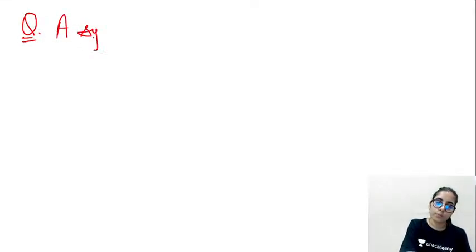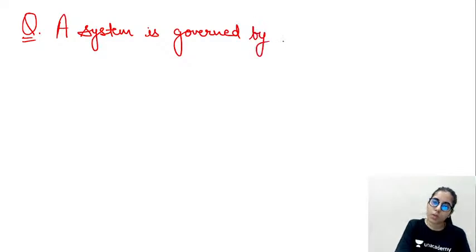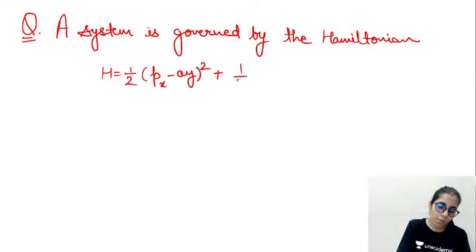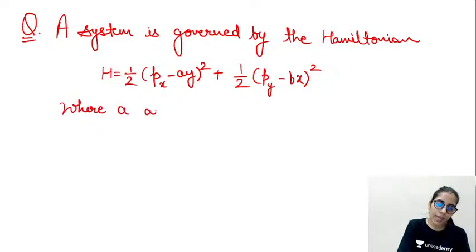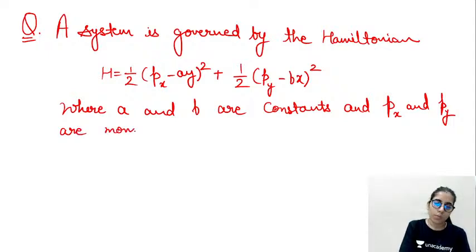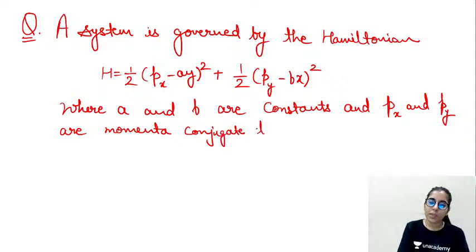A system is described by the Hamiltonian H = half (px minus ay) square plus half (py minus bx) square, where a and b are constants and px and py are momenta conjugate to x and y respectively.